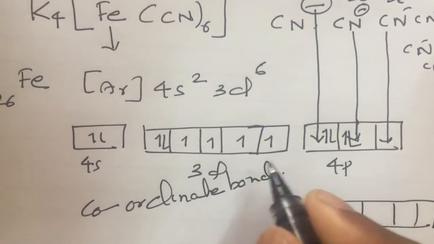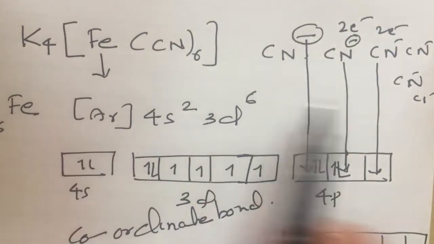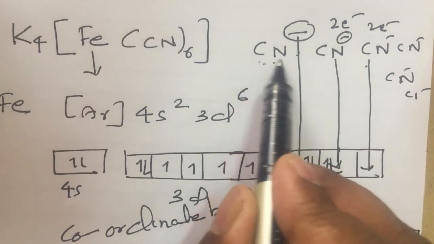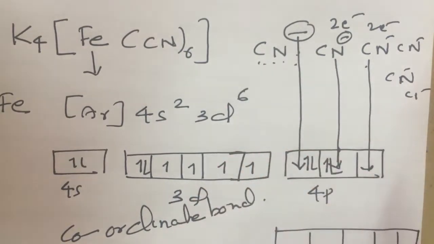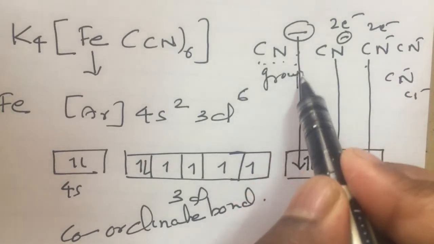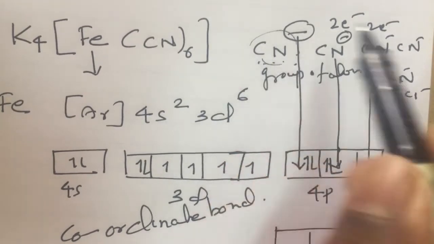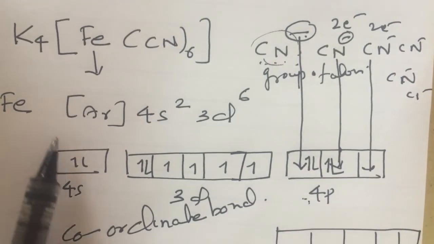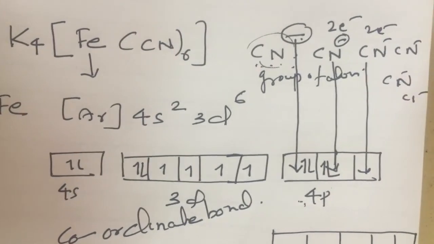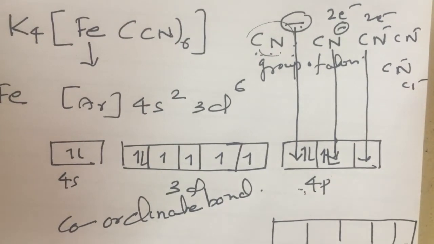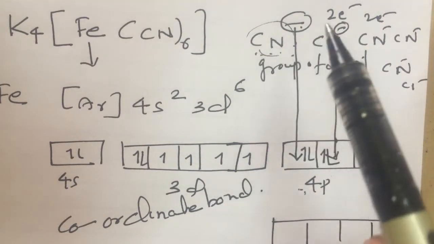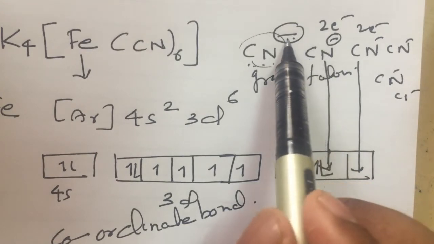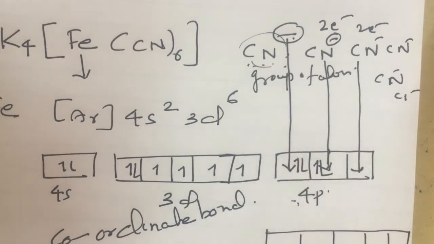In a coordination complex, CN is a group of atoms, carbon and nitrogen, so it is called a group of atoms C and N. Their electrons are donated to the vacant orbital of the metal. This bond is called a coordinate bond. It is almost like an ionic bond. In an ionic bond, there is a transfer of electrons from one atom to another. Like that, here electrons are donated from CN to the vacant orbital of iron.